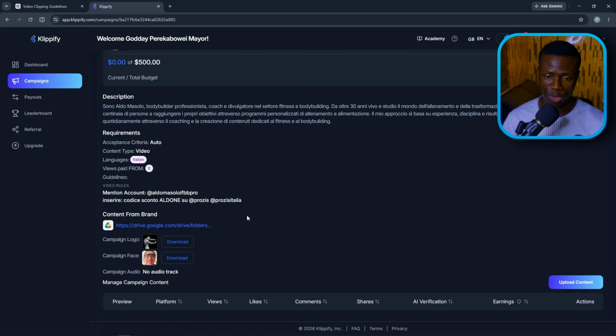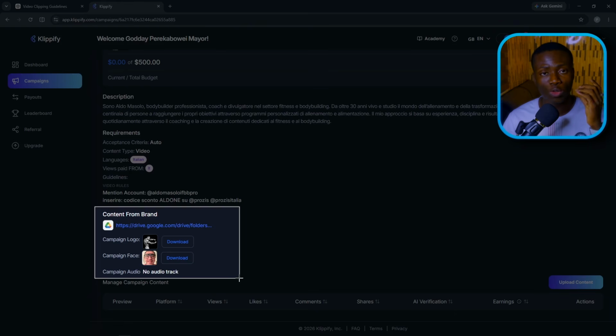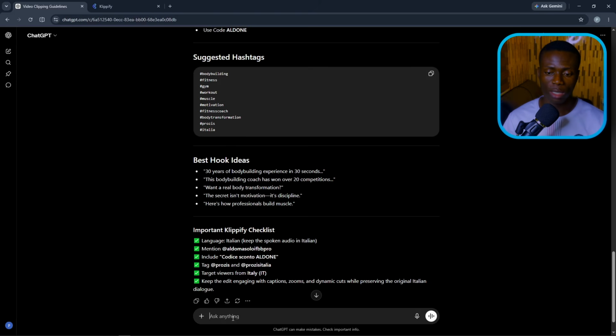Now here are the materials that they actually want you to download. Next, also take a screenshot of this part. I'm doing this in a beginner friendly way so that without my permission you can also get this done. Without my assistance you'll be able to get it done and still make your money, so you don't have to come to me every single time you need to get something done.